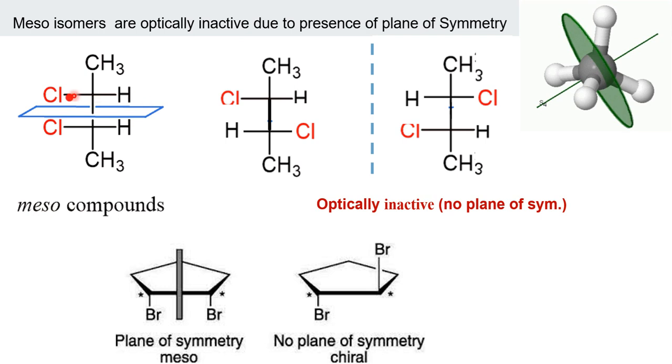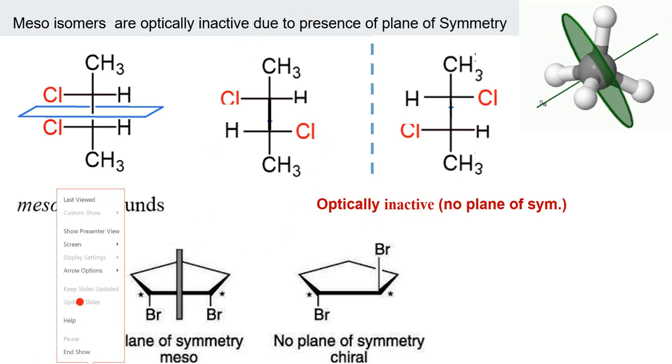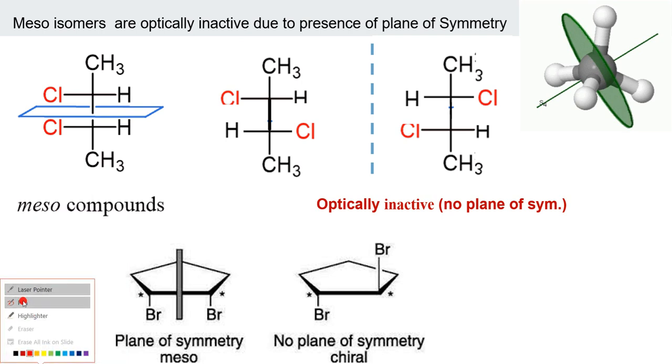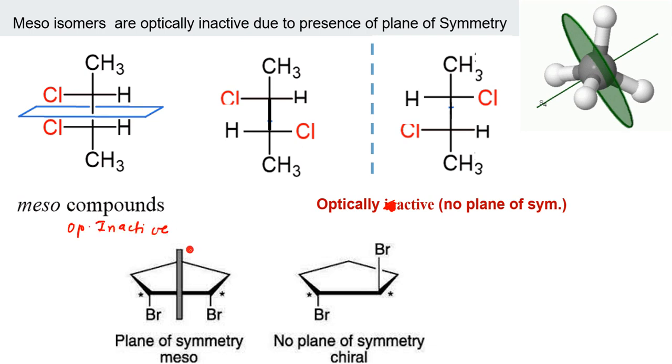Because in meso, you can put it on either side, but both similar groups should be on the same side. And look at this, these two have the same groups on opposite sides. Now you get the DL conformers. Sorry, I will change this. This is optically active. These two are optically active and this is optically inactive. Is that clear to you? Have you all understood this?